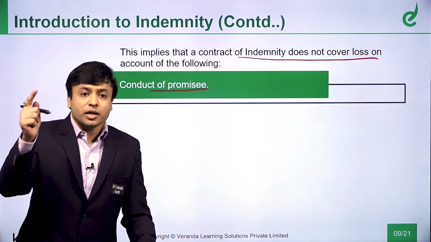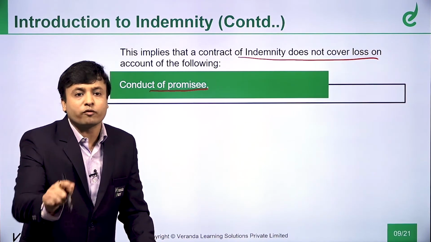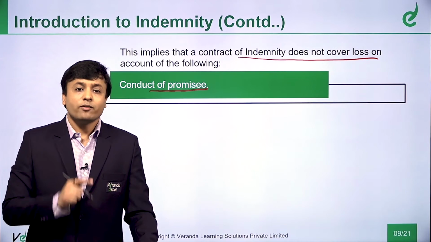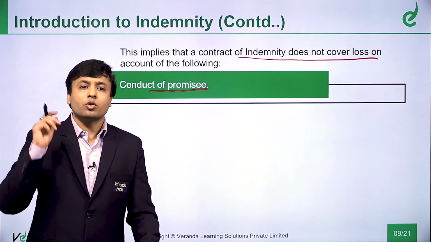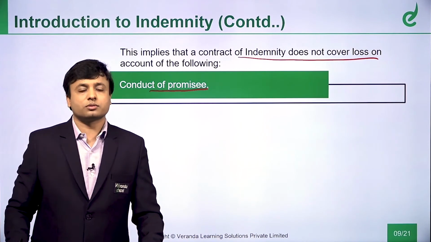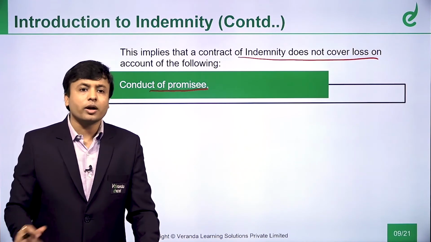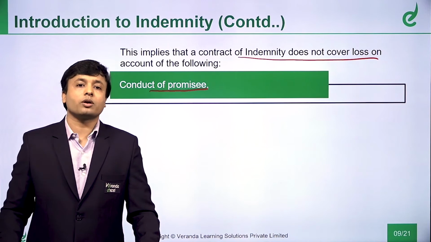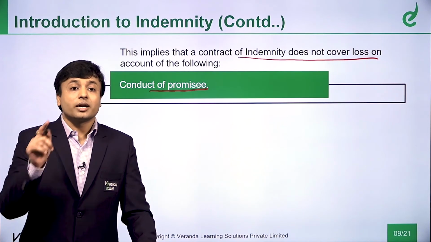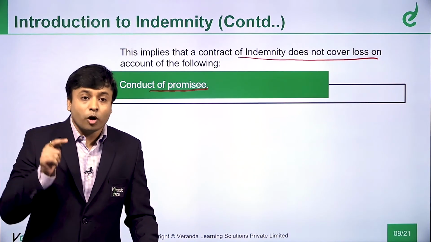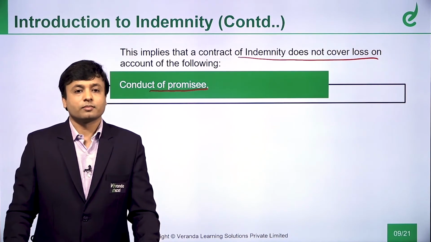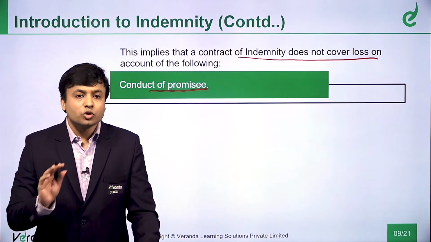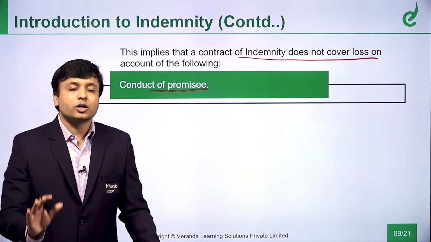I am saying if the tree falls on your fence, I will compensate you. Now what will the promisee do? He will go and cut the tree and make it fall on his house. Will it be a contract of indemnity? No, it will not be a contract of indemnity because the conduct is of the promisee. The promisee purposefully went and cut the tree. So is this point clear? Conduct of promisee.